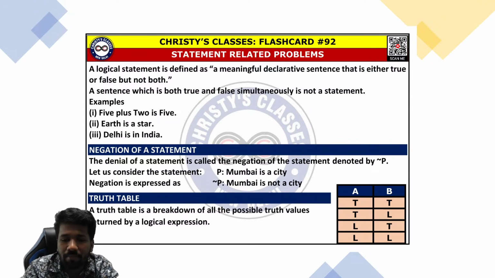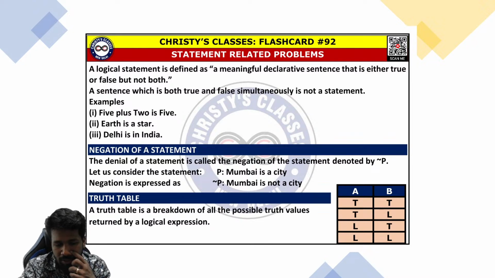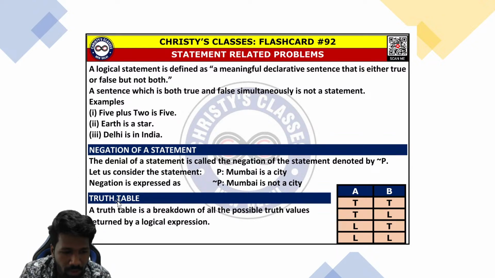For example, the example is written in this slide. Go through it and check whether it is a statement or not. Are they statements? 5 plus 2 is 5. Earth is a star. Delhi is in India. Which all of them are statements, which are not statements? Can you mention which are statements and which are not statements? Those of you watching live or recorded, you can mention in the comment section, and others can mention in the live chat also.